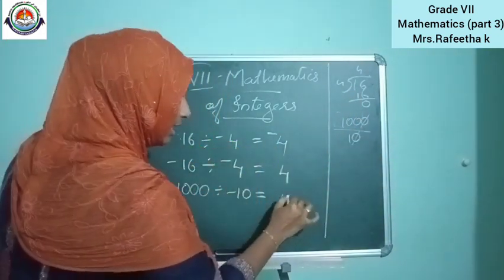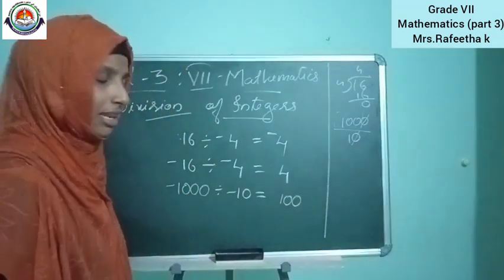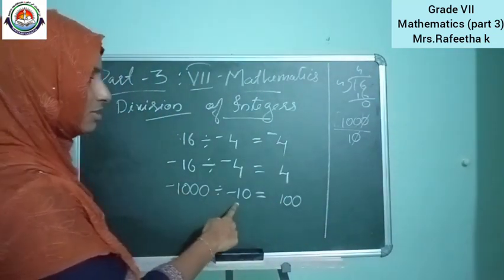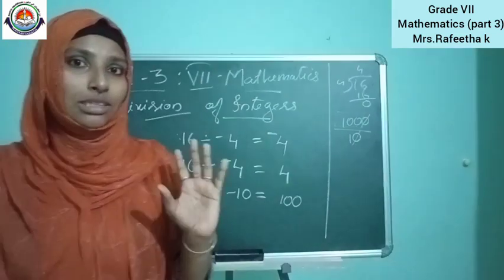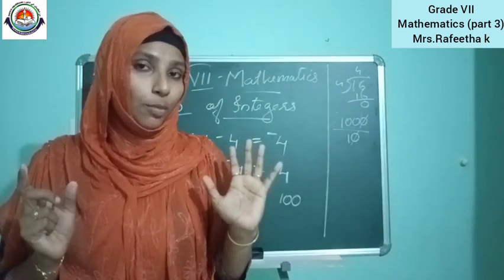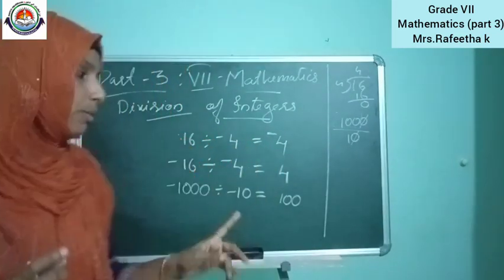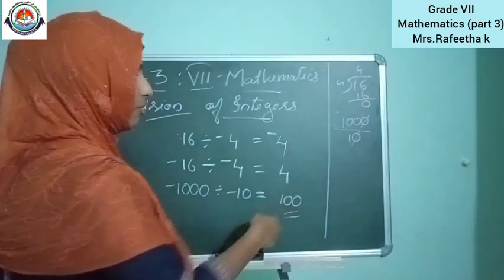Okay, so 100, and we have to determine the sign. Here this is negative and this is also negative. If both numbers are negative, what will be the answer? Yeah, the answer will be positive, that is 100 itself.